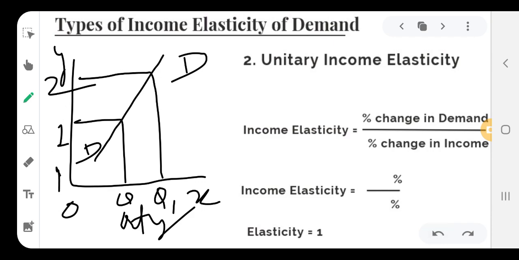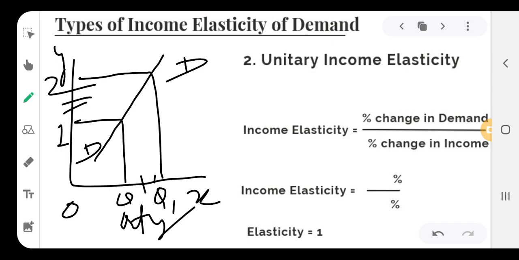DD is the demand curve which is upward sloping, and the change in the income of the individual is equal to the change in the demand of that particular individual. In this case, it is unitary income elasticity of demand.